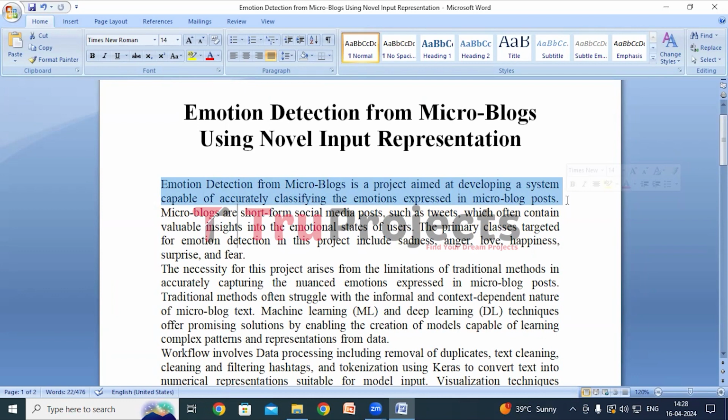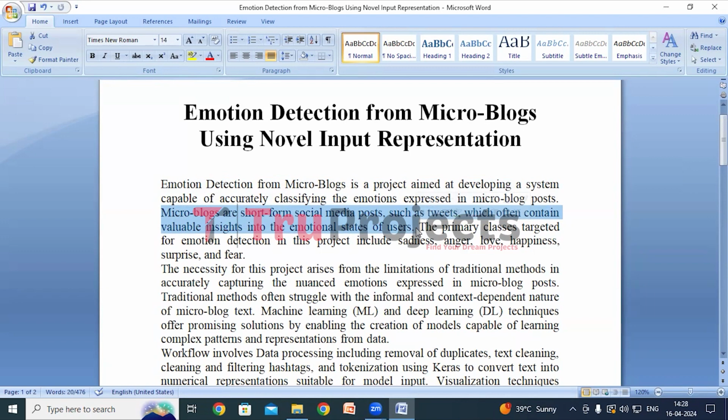So, microblogs are platforms where users can post short form content, typically limited to a certain character count. Twitter is one of the most well known microblogging platforms where users can share thoughts, opinions, and updates.